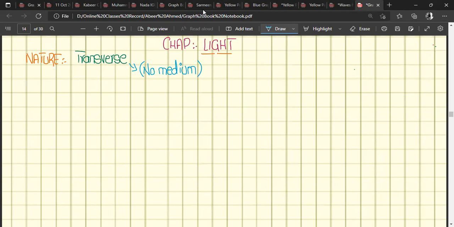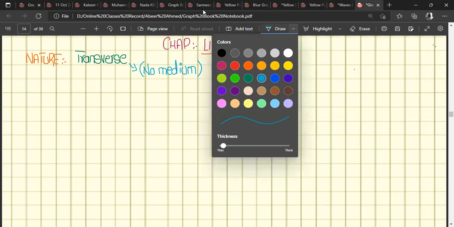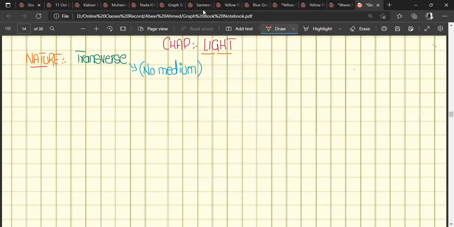And if we want to discuss the speed of light, is it greater or less than the speed of sound? Greater? Yes. So the speed of sound is less than the speed of light, and the speed of light is equal to 3 into 10 to the power 8 meters per second, right?